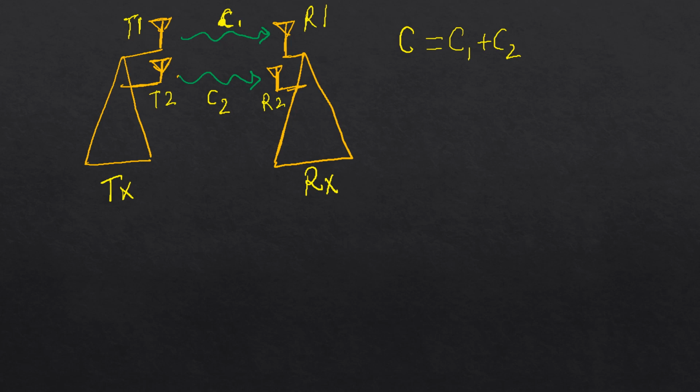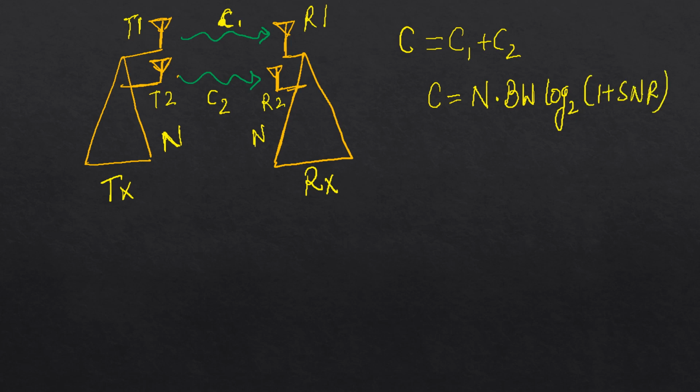If I go on to increase more antennas on the transmitter and similarly more antennas on the receiver, let's say we have n antennas on the transmitter and similarly n antennas on the receiver, I can write my Shannon's law like this: n into bandwidth into log 2 (1 plus SNR).